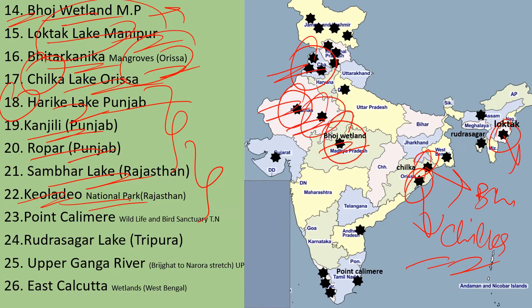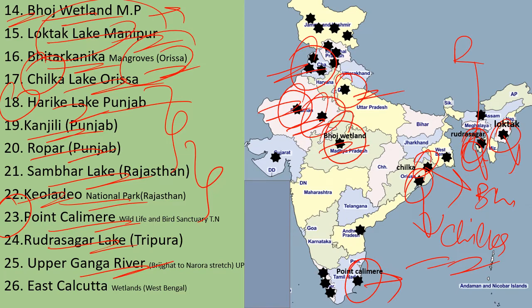It's here. Then Point Calimere, it's also a wildlife and bird sanctuary along with the wetland. Point Calimere, it's in Tamil Nadu. Rudrasagar Lake in Tripura, it will come here. So it's also an important wetland in Tripura. Upper Ganga River in Uttar Pradesh, it's also another important wetland. East Calcutta wetland, it's in West Bengal here.